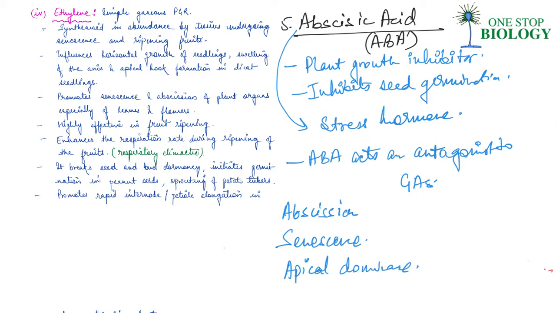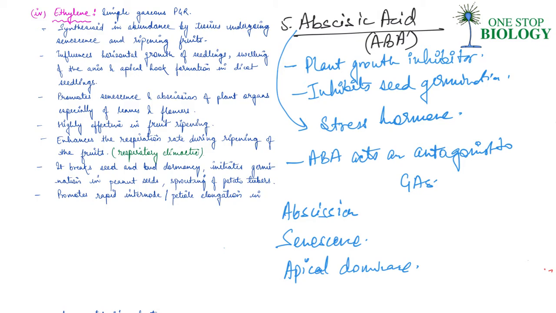Right. So basically, all of these roles of PGRs are only one kind of intrinsic control. Along with this, genomic control and then extrinsic factors, which are the environmental factors, also affect all of the events of growth in plants. Say vernalization, flowering, dormancy, seed germination, plant movements.